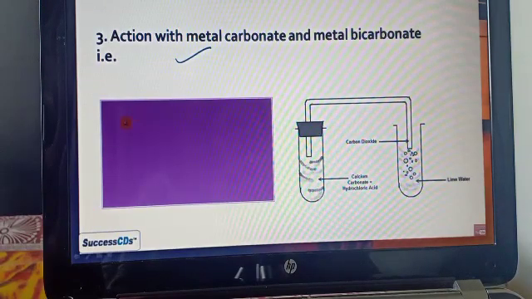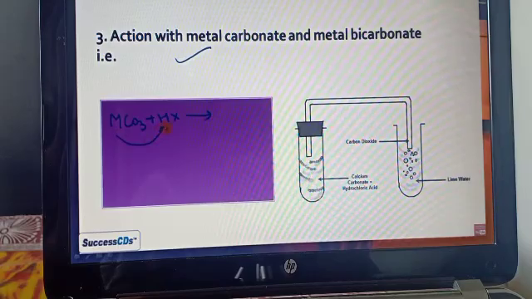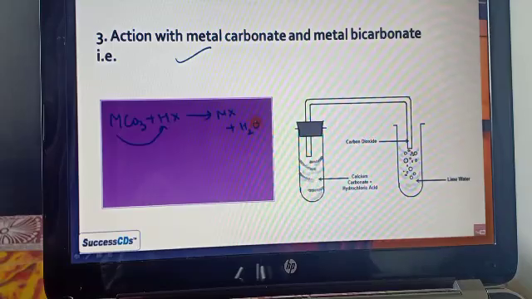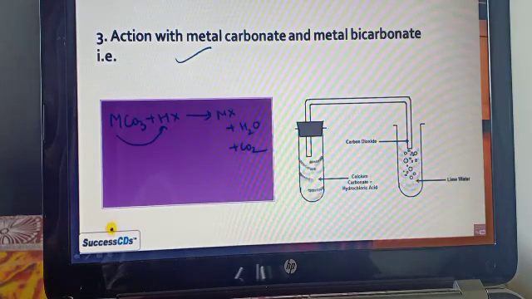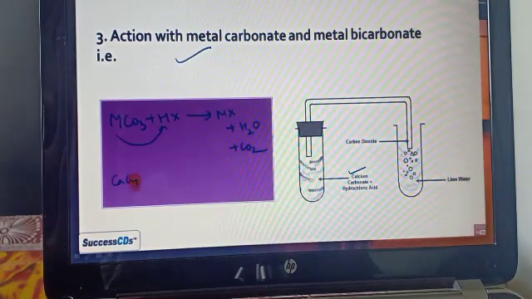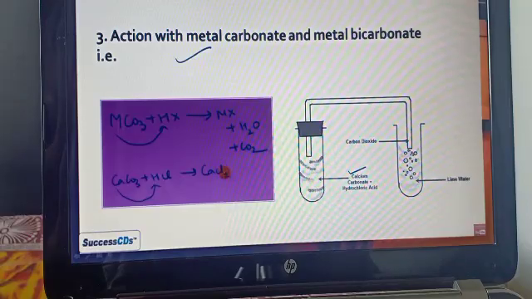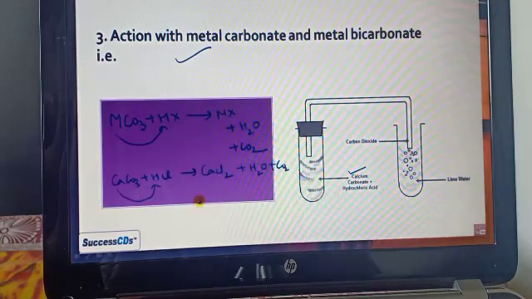Now the third one is action with metal carbonate and metal bicarbonate. Metal carbonate, MCO3, reacts with the acid, then it gives MX, the metal salt, and water and carbon dioxide. Let's take one example. Calcium carbonate reacts with hydrogen chloride. If they react with each other, then they form CaCl2, calcium chloride, water and carbon dioxide.